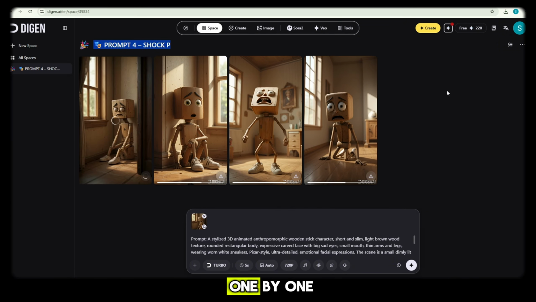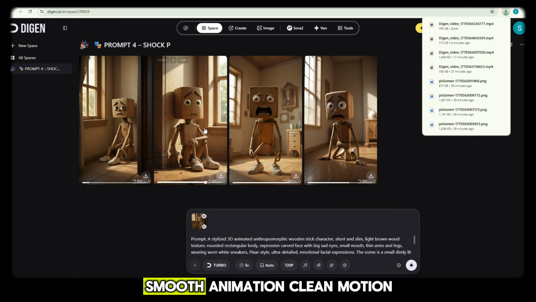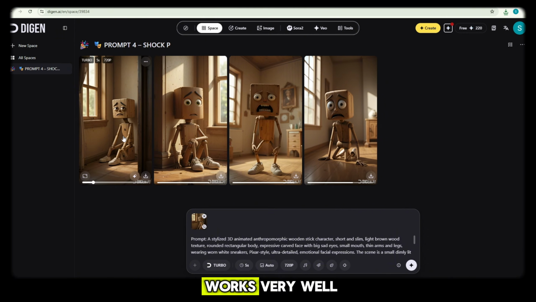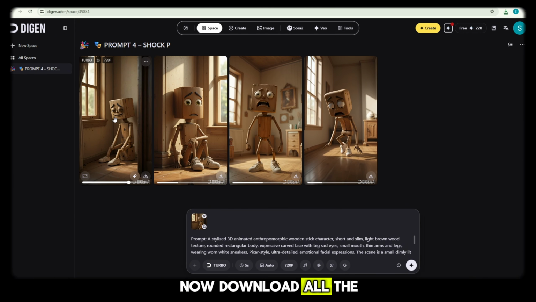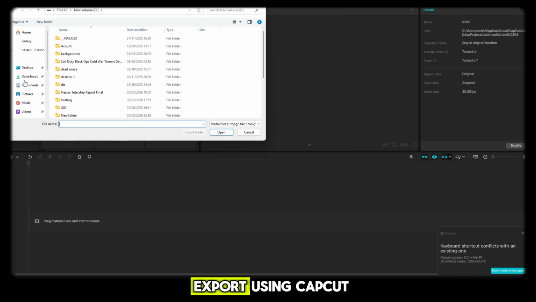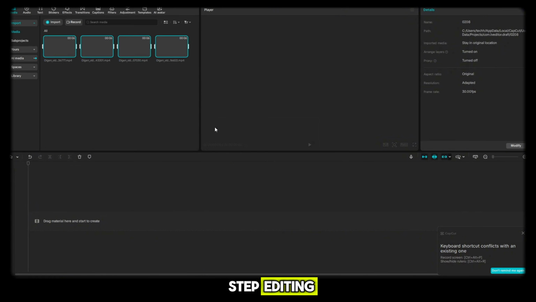Now open the videos one by one. You will notice same character consistency, smooth animation, clean motion, professional look. This tool works very well. Now download all the generated videos. Final step, editing and export, using CapCut. Now let's move to the final step, editing.